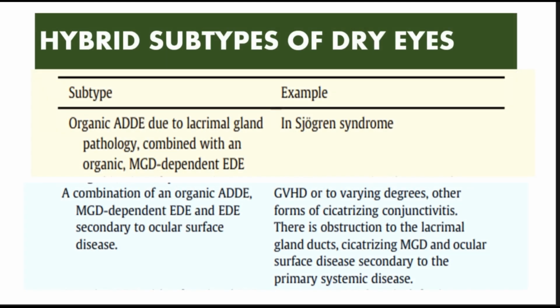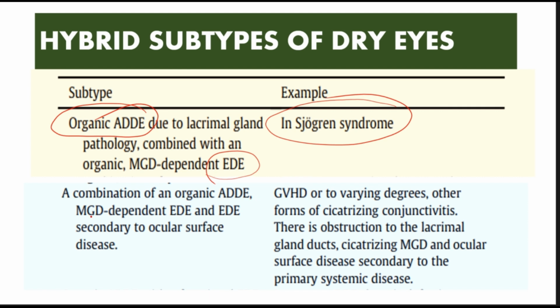What we deal with is basically hybrid causes leading to dry eye disease. So, let me give you some examples. So we have already discussed the Sjogren's syndrome, right? So in Sjogren's syndrome, what happens is that there is aqueous deficiency. So that is the primary cause. But apart from that, we have seen that the meibomian glands will also get affected later on, leading to the evaporative component as well.